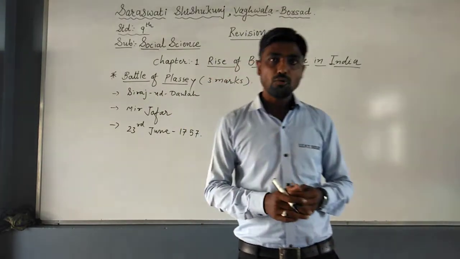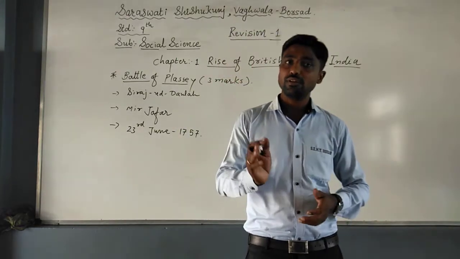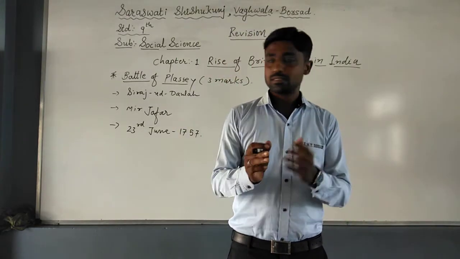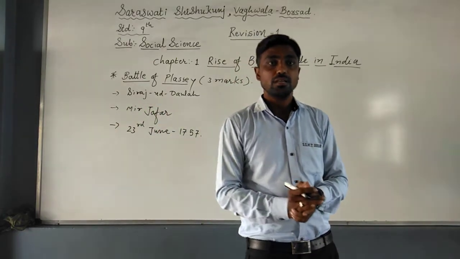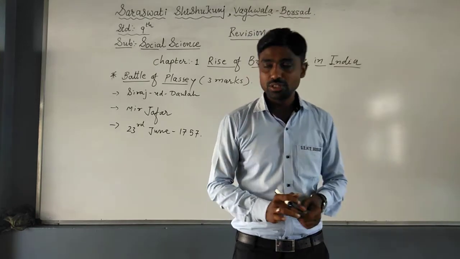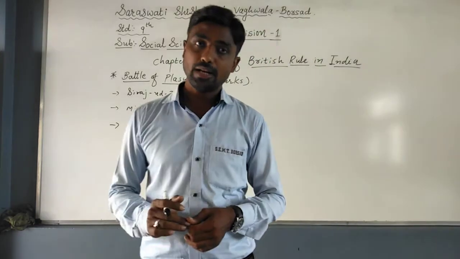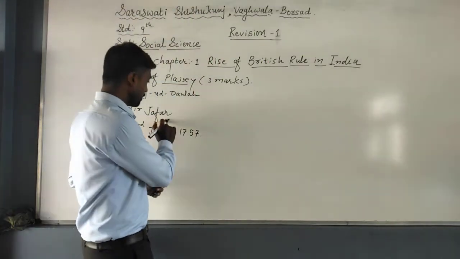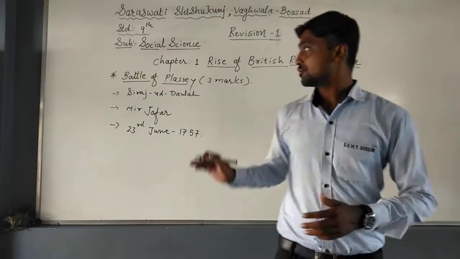Now here, according to plan, the Battle of Plassey ended in half a day, because Seth Hamilton and Mir Jafar, the commander-in-chief, had both already joined the side of the Britishers. So Siraj-ud-Dowlah lost the battle, and according to plan, Mir Jafar became the Nawab of Bengal. So here we have completed the 3 marks question.